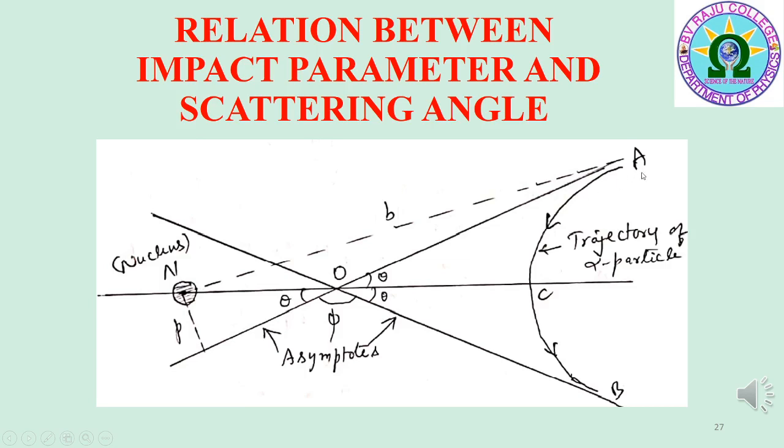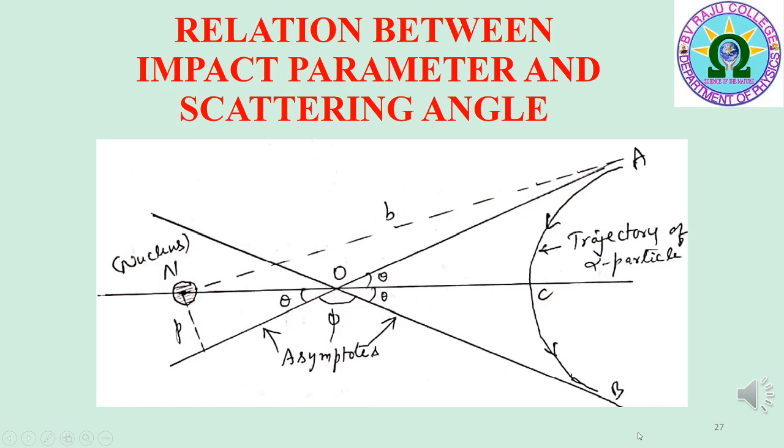Phi is the angle between the initial direction of alpha particle AO and the final direction of alpha particle OB. This phi is called scattering angle. OA and OB are also called asymptotes of the hyperbolic path AB.